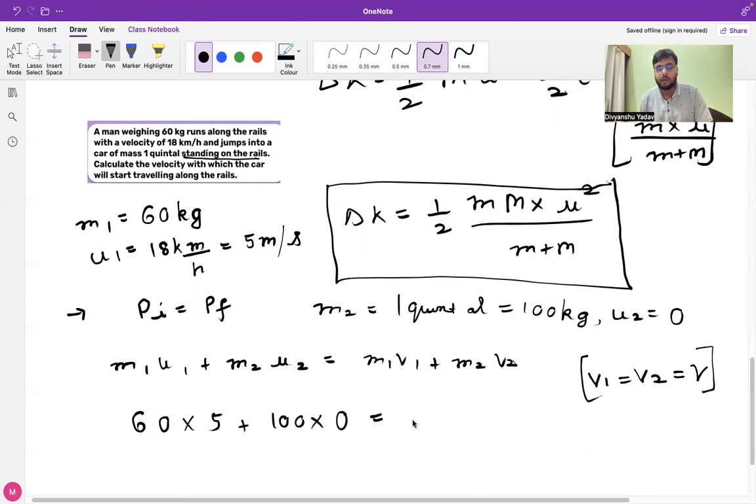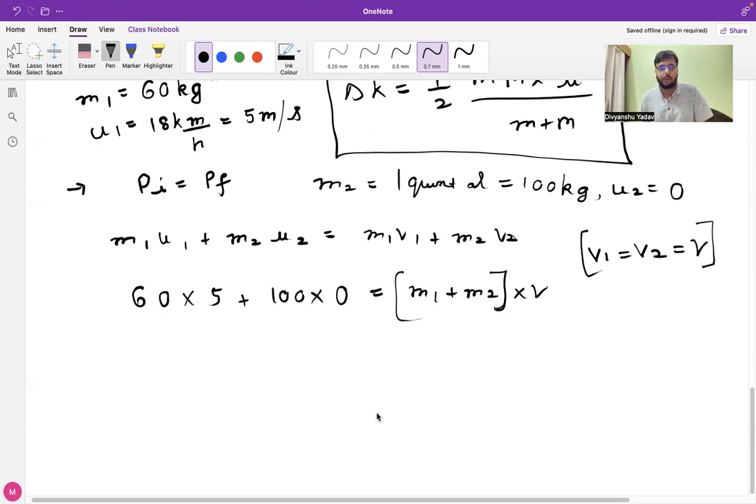Now, I told you that V1 and V2 will be the same. The final velocity of body 1 and the final velocity of body 2 will be the same, and that will be given as V. So the masses will get added up: M1 plus M2, if we take V as common, because the velocity will be the same. If you substitute the values, it will be 60 into 5, and the second term will become 0, and M1 plus M2 will be 60 plus 100